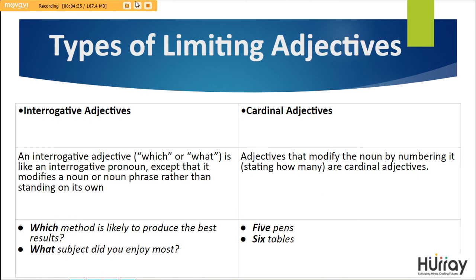Interrogative adjectives are basically adjectives such as which or what, which include an intonation that denotes a questioning or an interrogation, except that it modifies a noun or a noun phrase rather than standing on its own. For example, which method is likely to produce the best results? What subject did you enjoy the most?